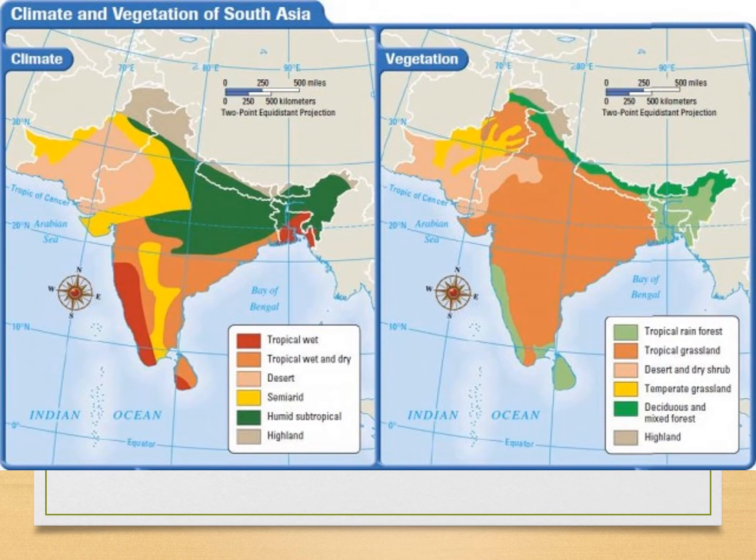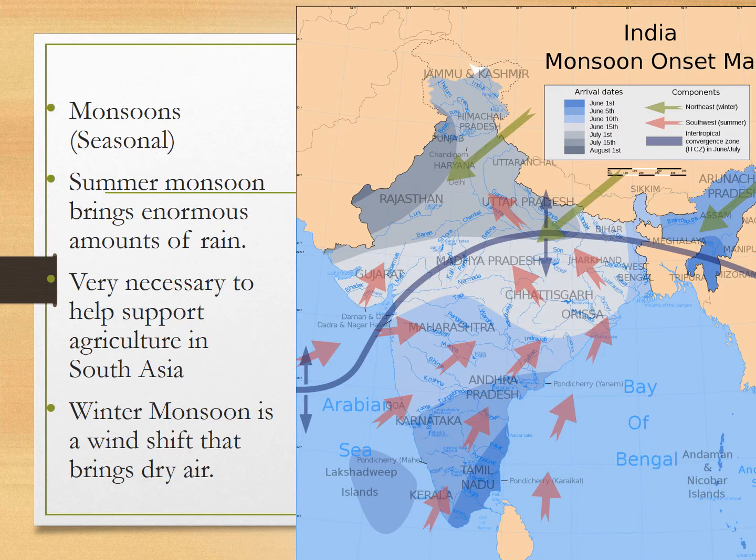And when you think of India, you think of elephants that live in this grassland, as well as a lot of tigers as well. And there are actually quite a few tigers still left in India, but we'll talk about that. And maybe at some other point in time, we'll talk about how hundreds of people are still killed by tigers. Some more about the climate of India and South Asia.